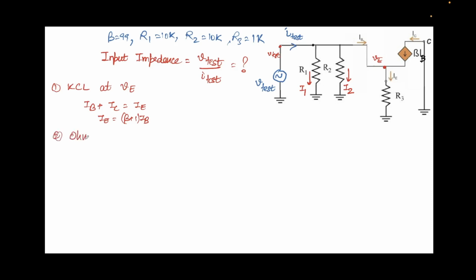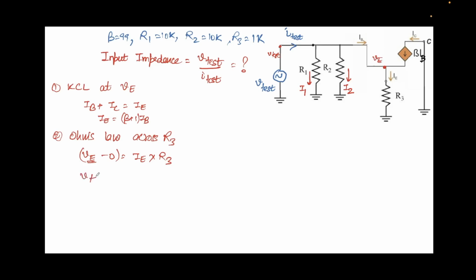So I'll write Ohm's law across R3. That will be VE minus 0 is equal to IE times R3. And now I know the value of IE, and VE will be nothing but V test. Note that this over here is just a wire. So VE will be nothing but V test.